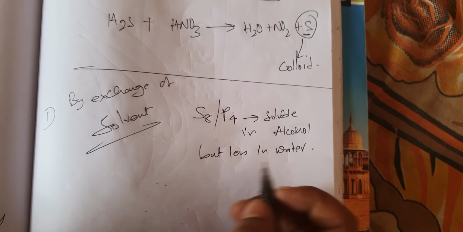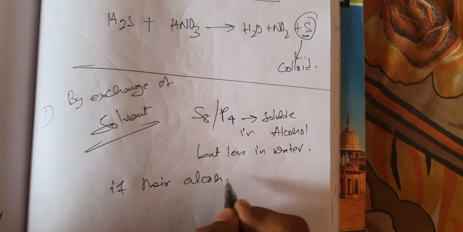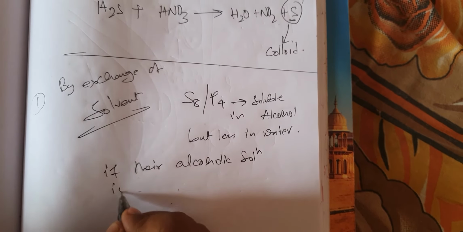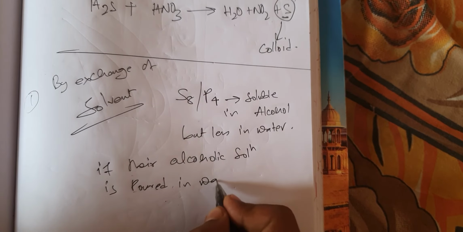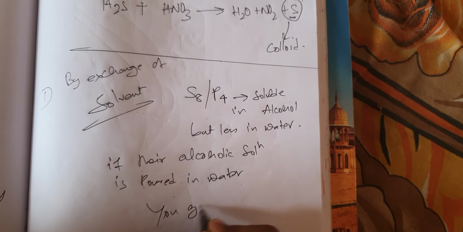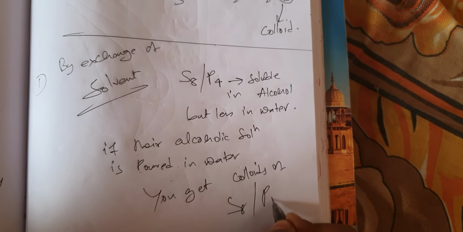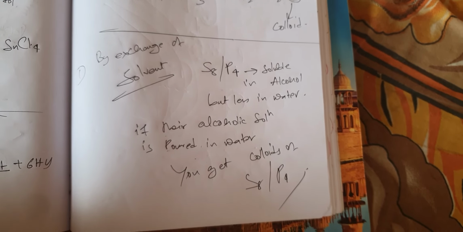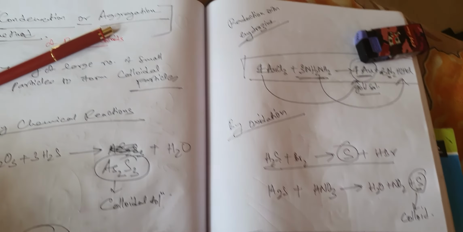If their alcoholic solution is poured in water, you get colloids of sulfur and phosphorus. So this is known as exchange of solvent. These are some methods of preparation of colloids. So with the previous video and this video, we have understood the preparation of colloids.